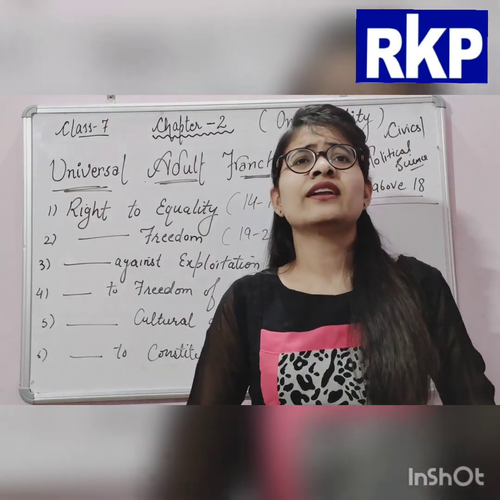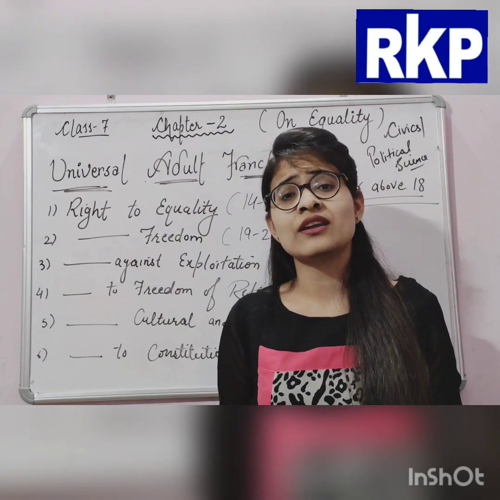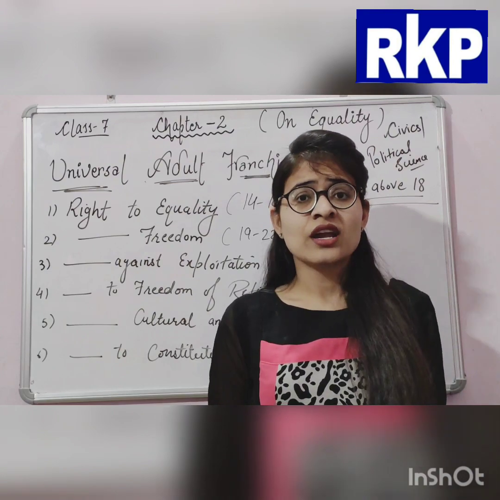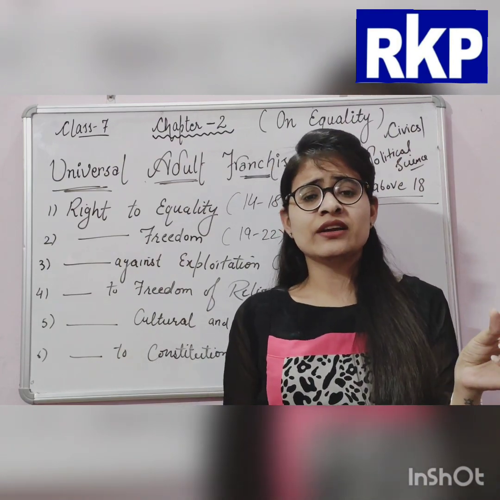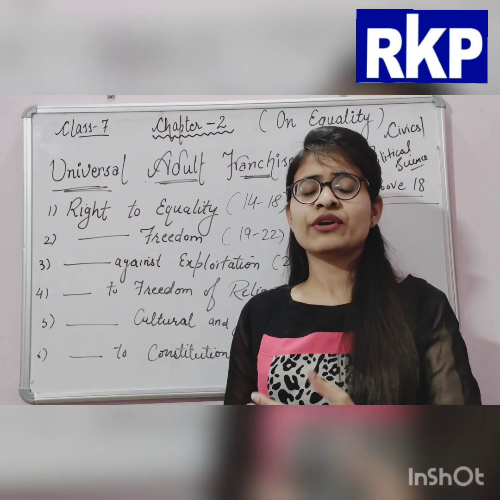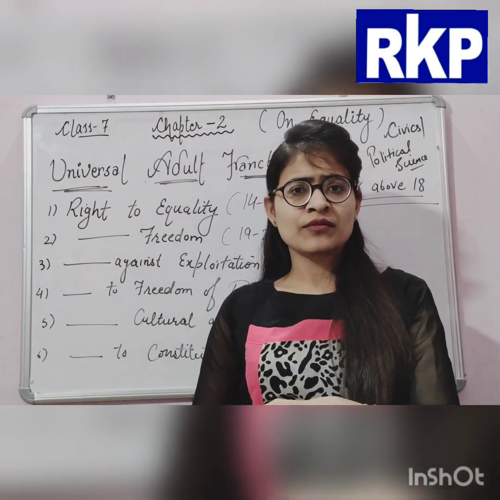So we can say equality is the soul of our universal adult franchise. How is equality the soul of this franchise? I told you right now that every vote is equal.